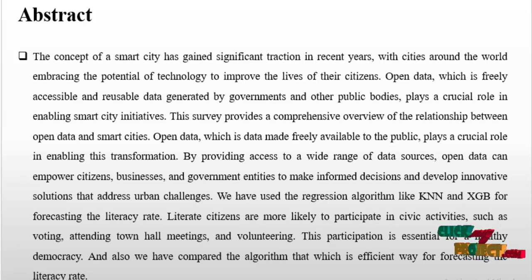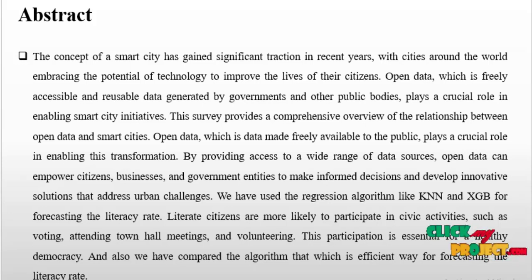Open data, which is data made freely available to the public, plays a crucial role in enabling this transformation by providing access to a wide range of data sources. Open data can empower citizens, businesses, and government entities to make informed decisions and develop innovative solutions that address urban challenges. We have used regression algorithms like KNN and XGB for forecasting the literacy rate.